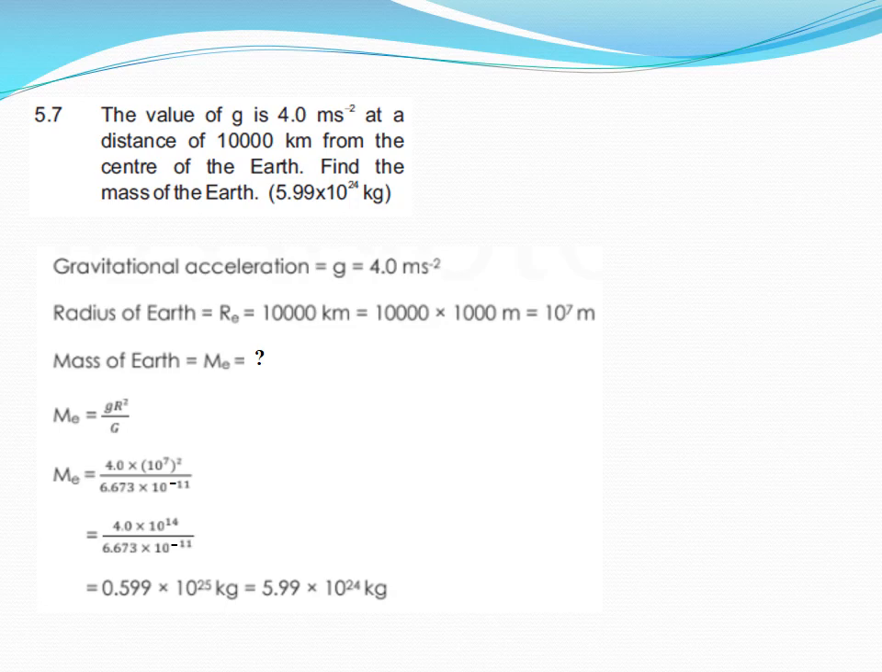So after plugging values, Me equal g r square over G, the same formula we are using again and again. So g is 4, which is a reduced value of acceleration due to gravity. R is 10 to the power 7, and uppercase G, which is gravitational constant, is 6.67 into 10 to the power minus 11. After simplifying, we have 5.99 into 10 to the power 24 kilogram, which is the mass of the earth, using the data given in this numerical 5.7.